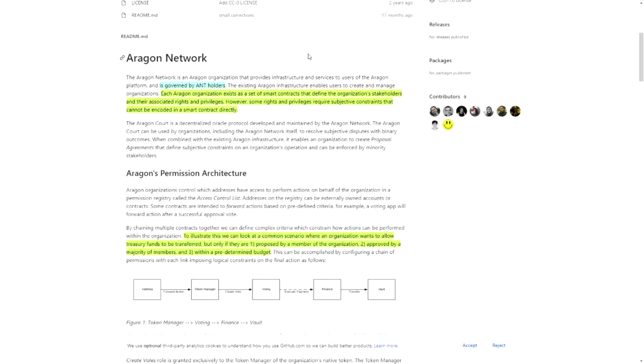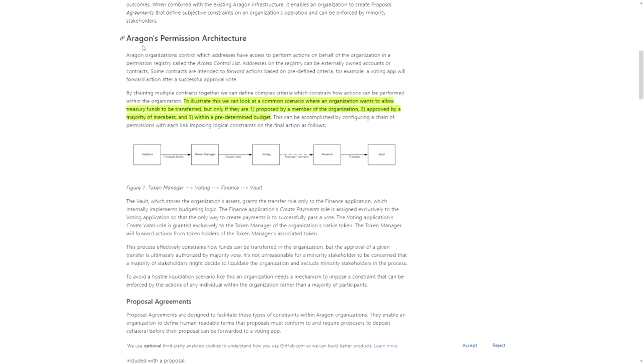So the ANT token is a governance token. Each Aragon organization exists as a set of smart contracts that define the organization's stakeholders and their associated rights and privileges. However, some rights and privileges require subjective constraints that cannot be encoded in a smart contract directly. And that's where the Aragon Court comes in. Then we have some explanation on the Aragon's permission architecture.